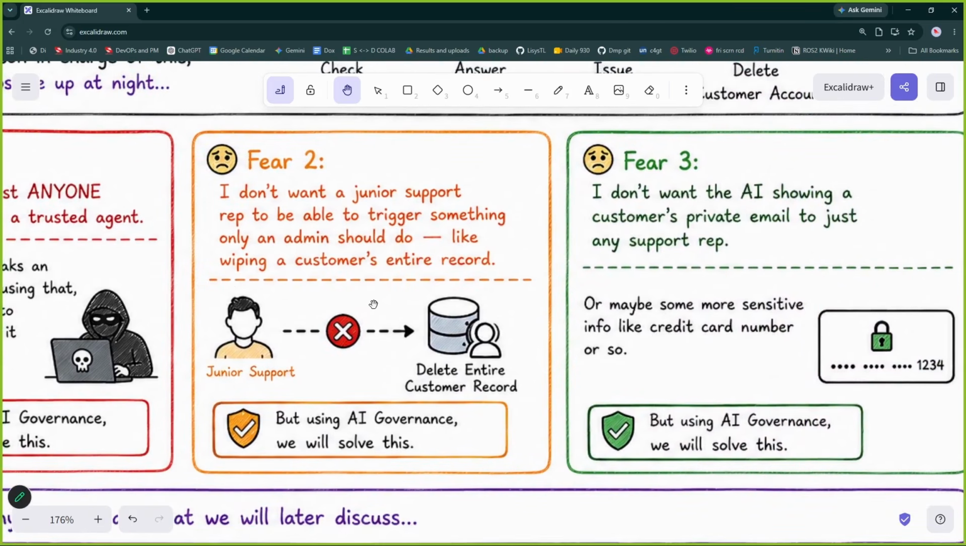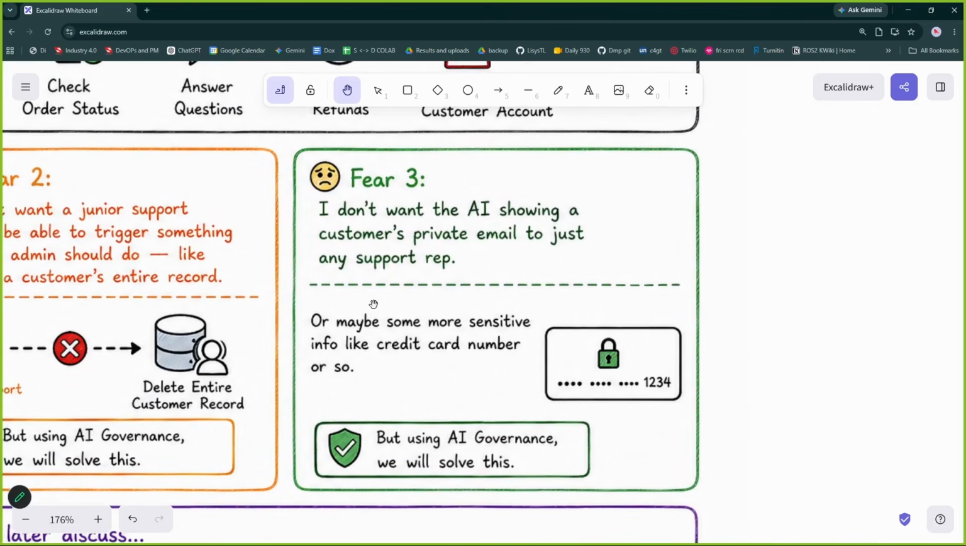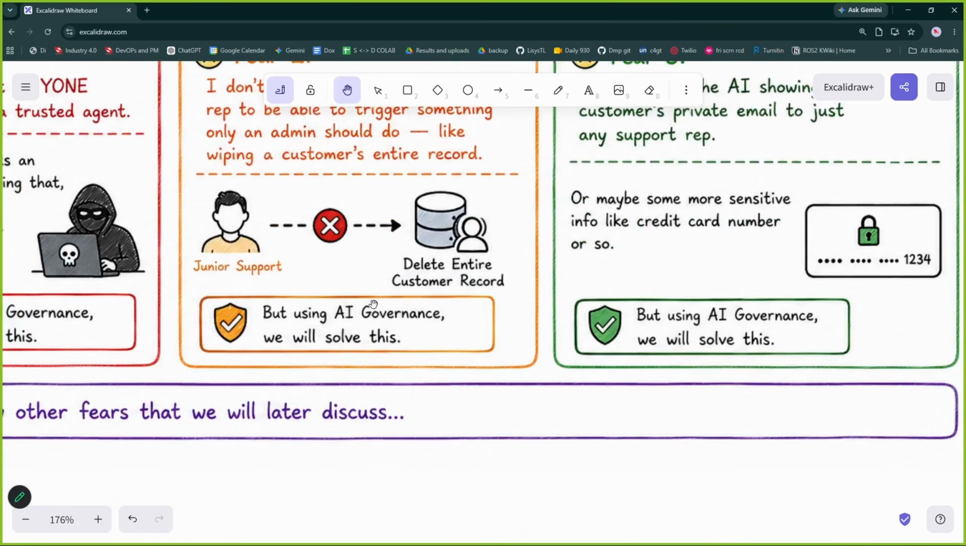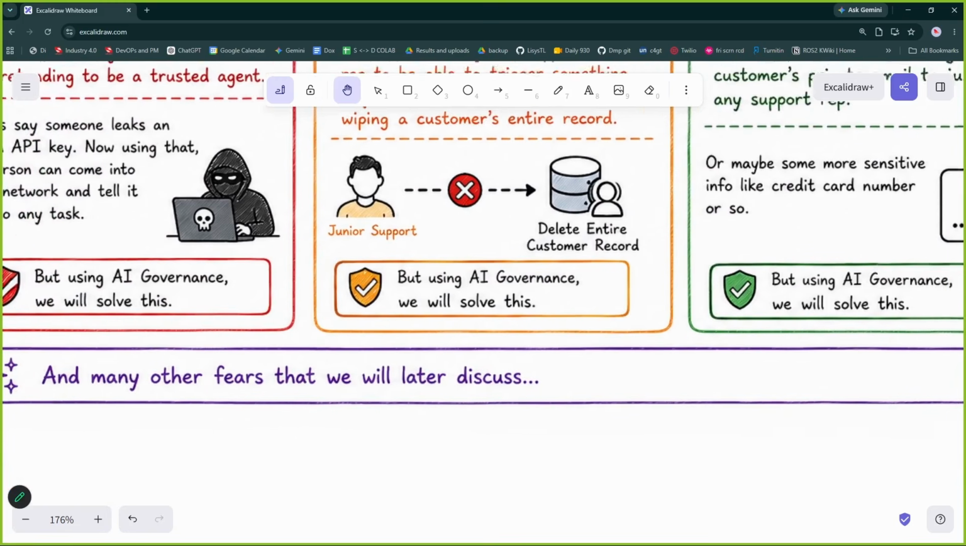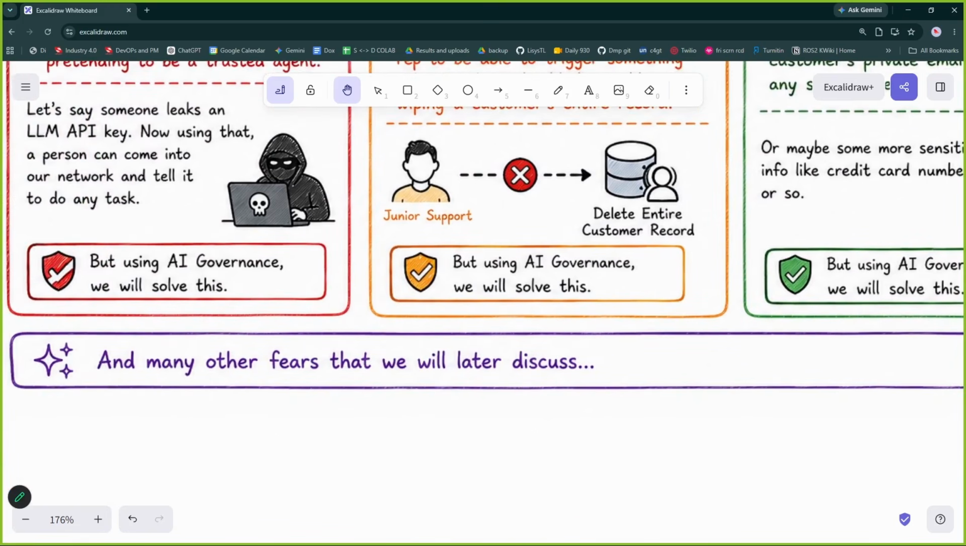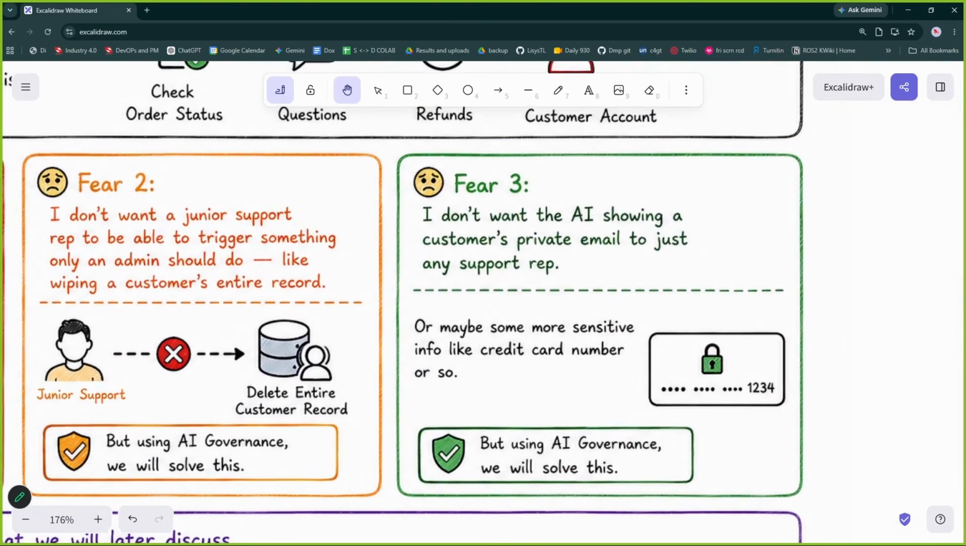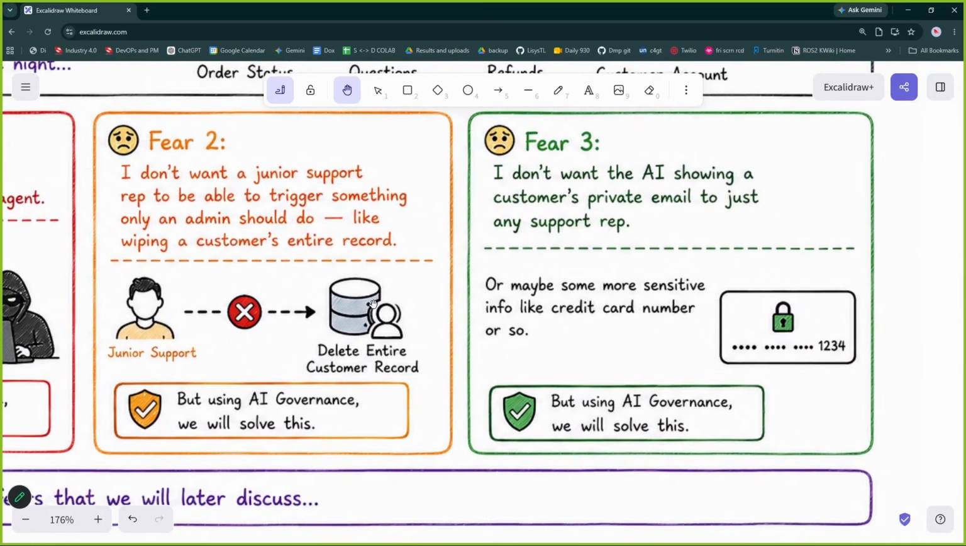Second, I don't want a junior support engineer to be able to trigger something which only an admin should, which means delete customer record. Junior support should not be able to do it. And third, I don't want the AI showing a customer's private email to just any support team. So AI should cover the private information of users. Of course, we cannot delete the user information, we need it, but we also don't want AI to show it to the users. We have to make this AI smart.